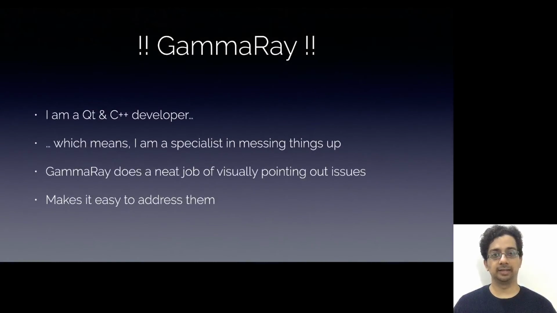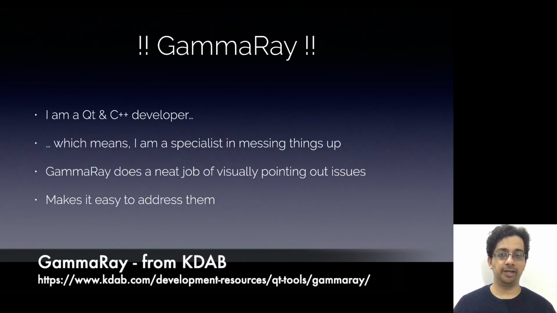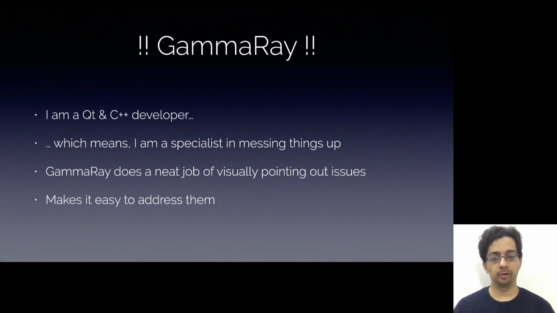The last insight that I want to talk about is GammaRay. I'm a Qt and C++ developer, and that means I'm a specialist in messing things up. GammaRay is this very cool object introspection tool for Qt applications. It can visually point out issues in your applications when things go wrong. And once an issue is identified, it becomes easy to fix it. Let me show you a few issues that I was able to identify in Scrite by using GammaRay. And I'll also show you what I did to fix those issues.